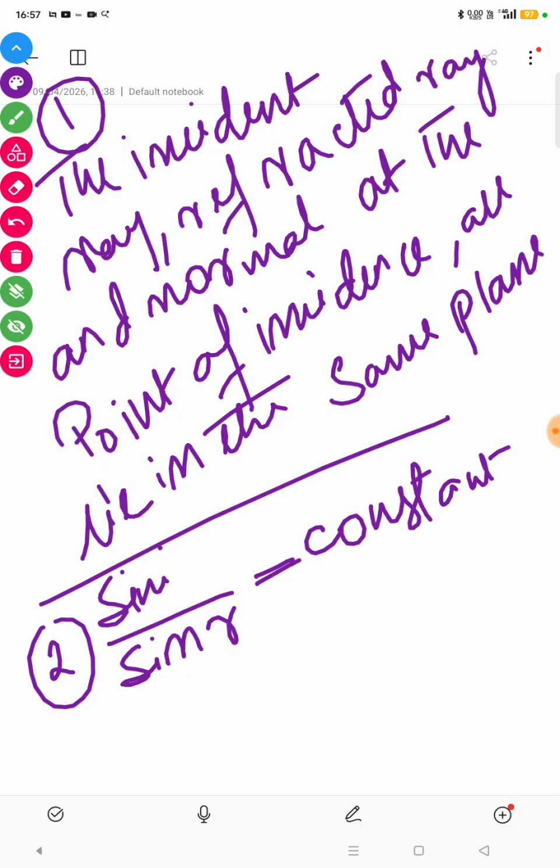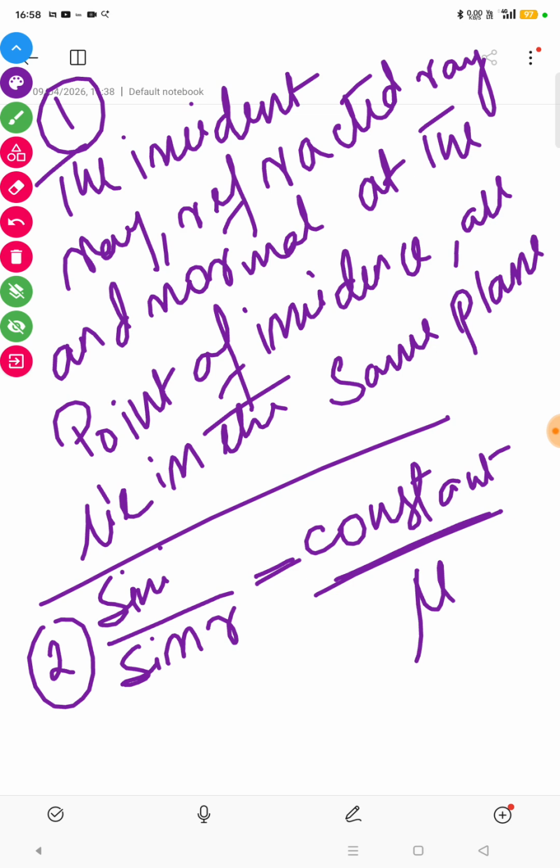So over here, the ratio of sine of angle of incidence to the sine of angle of refraction is constant, and this constant is denoted by the symbol mu.